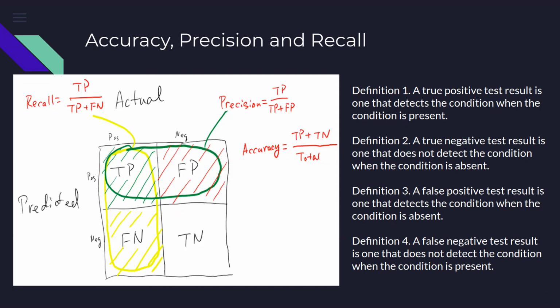So if we are doing a classification based on image processing, and we need to classify an image as a cat or a dog, and I have an image of a dog, it could be classified either as a dog or a cat. If I classify the dog as a dog, then my prediction is correct. If I classify my dog as a cat, then my prediction is not correct. So only these two things can happen: either my label is correct or my label is wrong.